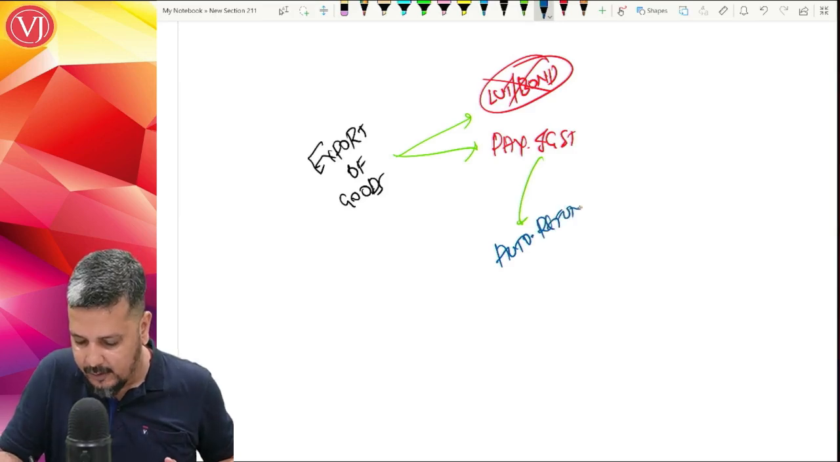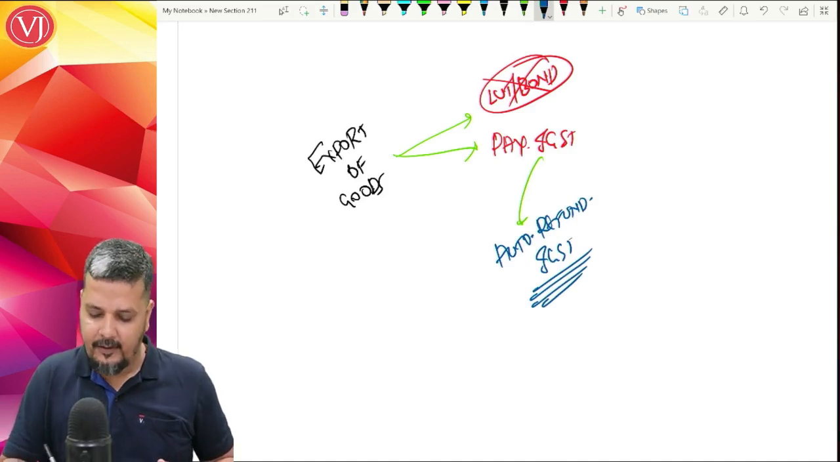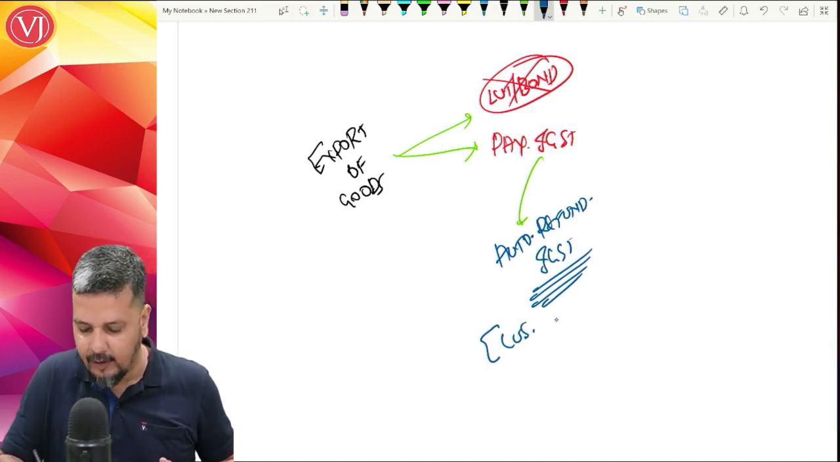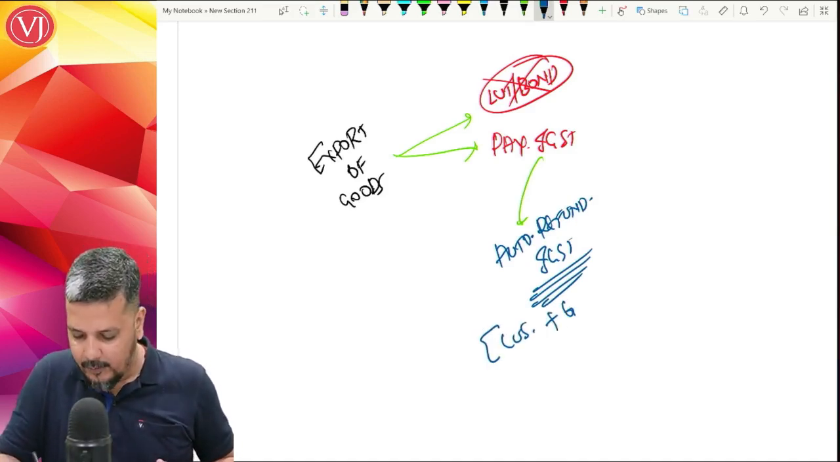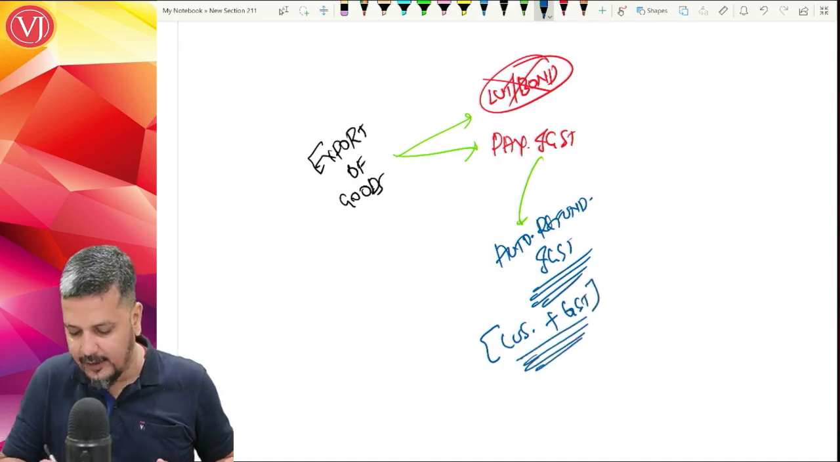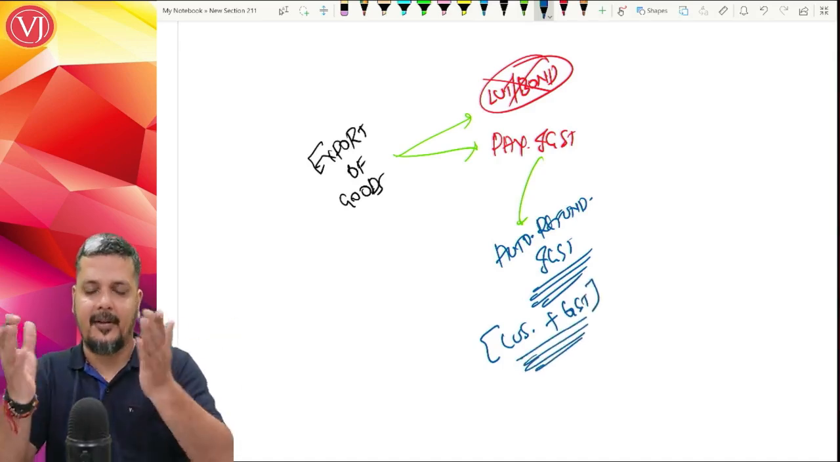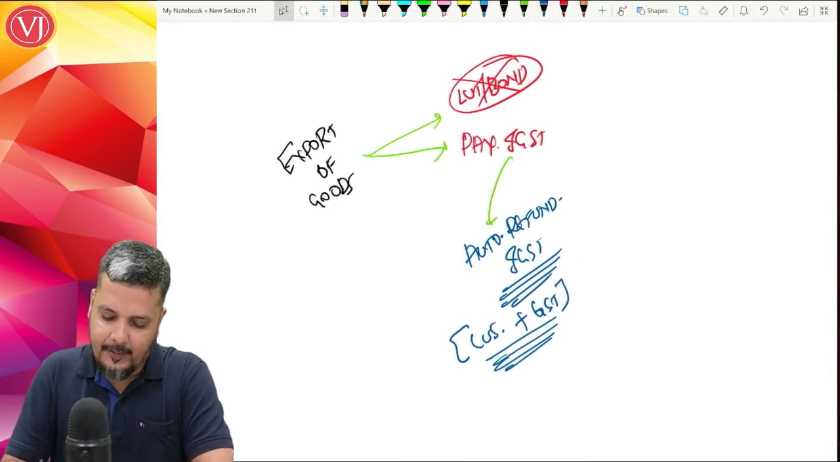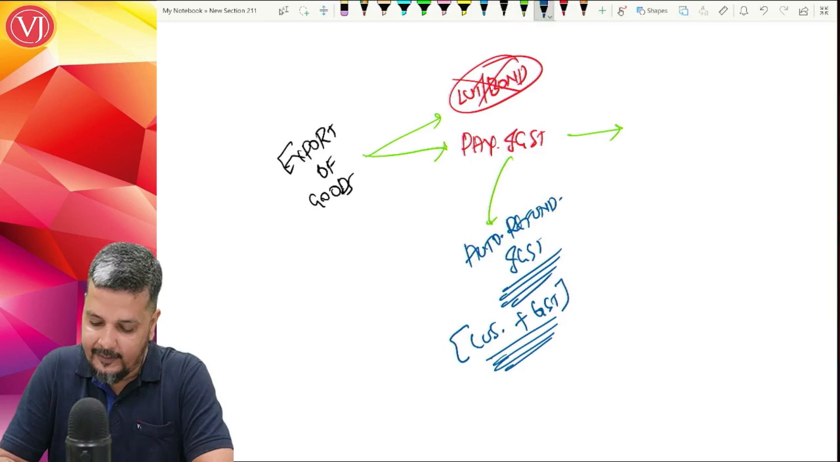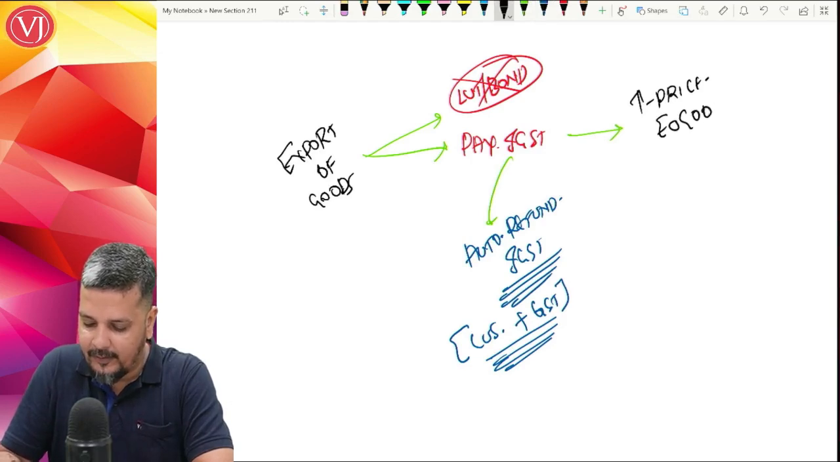Automatic refund of your output IGST. Why? By linking your customs document, shipping bill or bill of export with GST returns, GSTR-1 and 3B. If everything is matching, automatically you will get the refund. Subsequently, what is happening is there is an increase in price for this export of goods. You have increased the price.